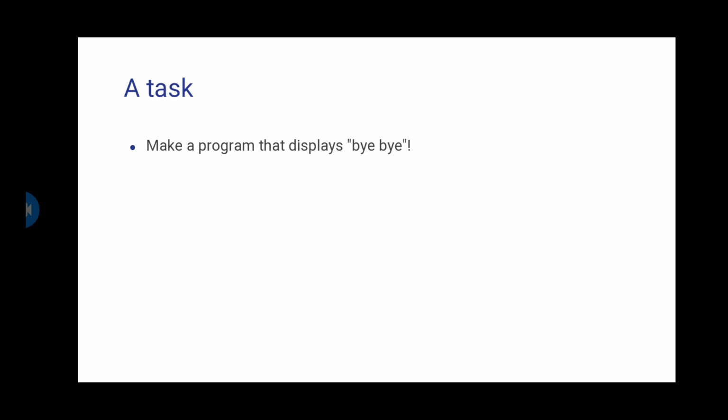Now, it's an evaluation task. I want you to make a program that displays pi. How are you going to do that? I want you to think for a moment and write down the program. Well, the answer is simple. We're going to write print and brackets, and between the brackets we're going to write pi.